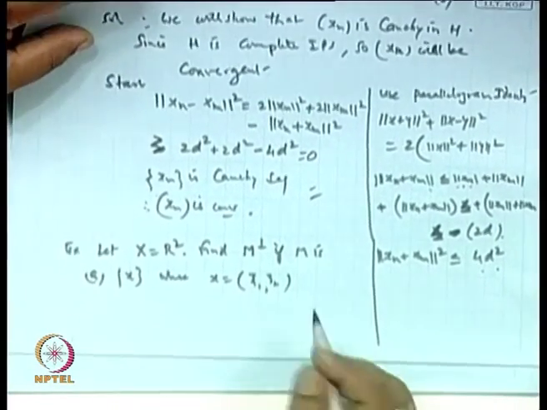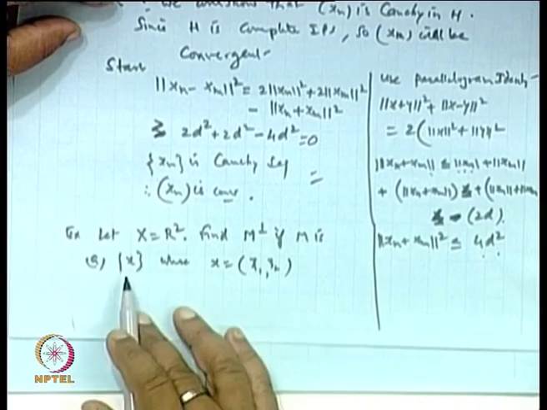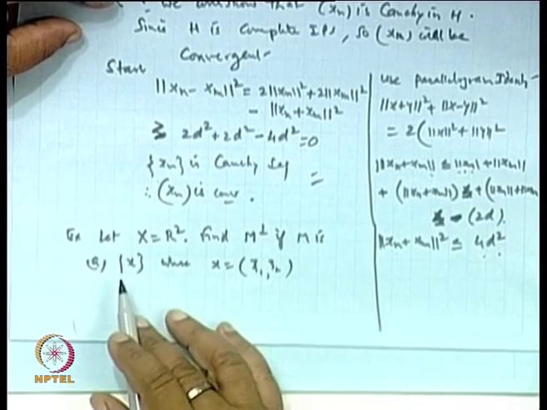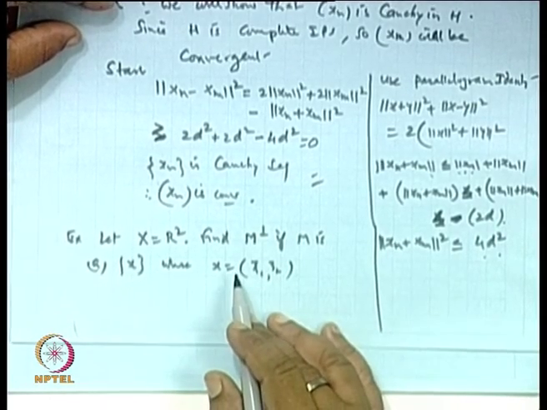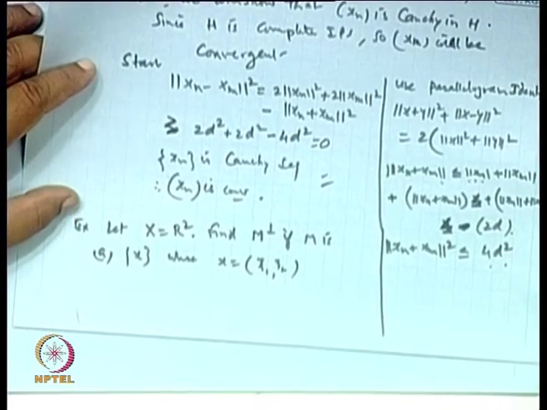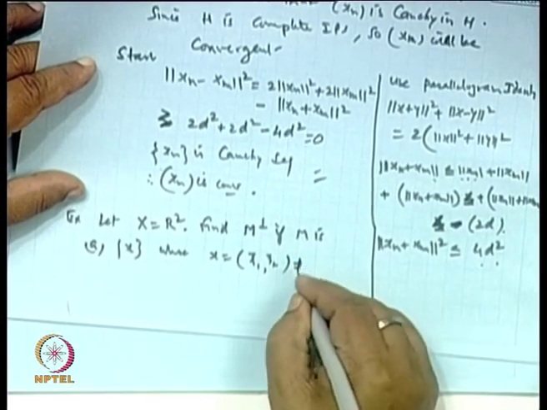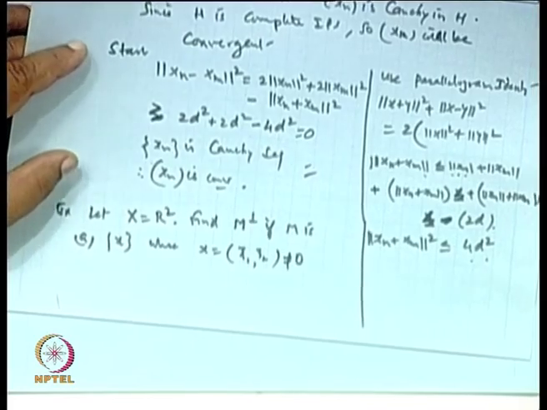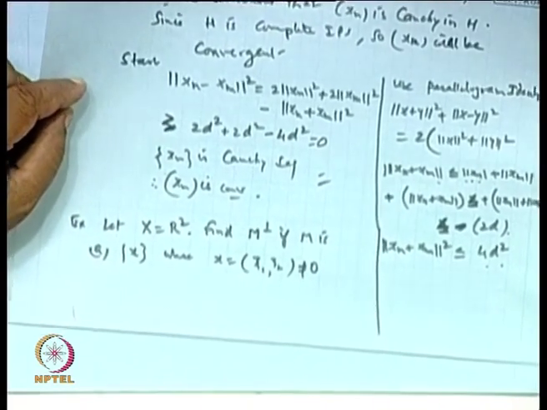So we get. Now, find M perpendicular if M is {x}, where x is (x1, x2), which is not equal to 0. Let us see what M perpendicular is.